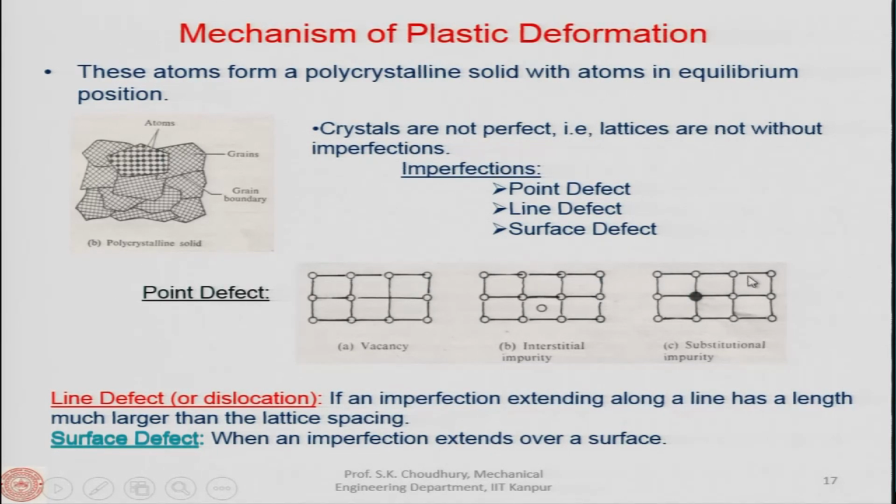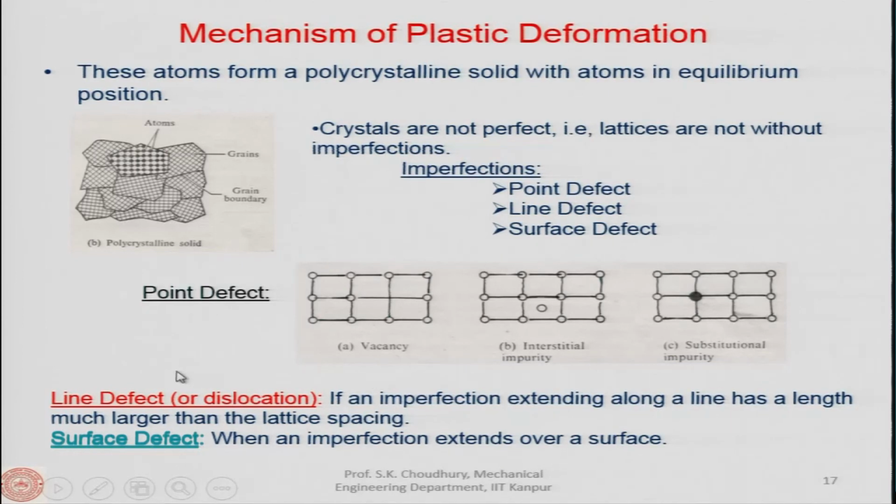And here, in this lattice structure with equilibrium position otherwise, in one place there is a foreign atom, meaning this atom is not of this material, it is coming from somewhere, and it is occupying the place of the native atom. This kind of defect or imperfection is called the substitutional impurity.